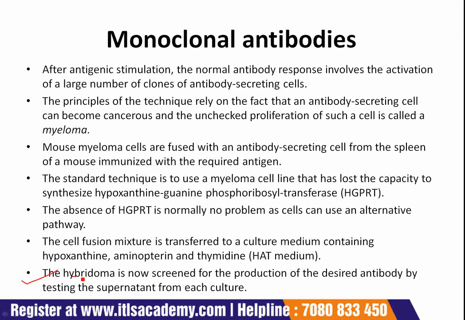The hybridoma is now screened for the production of the desired antibody by testing the supernatant from each culture.